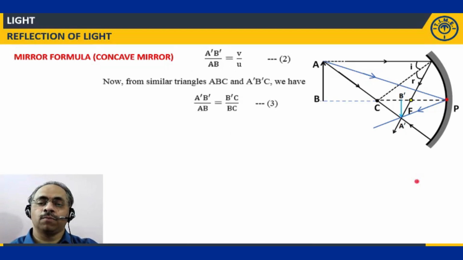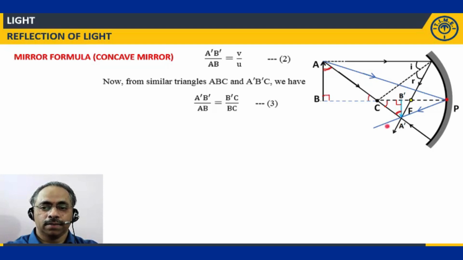Now we'll take one more pair of triangles which are similar. That is ABC and A dash B dash C. How are these two similar? Let me show you. This is 90 degrees, very clear. This is also 90 degrees. Now this angle is equal to this angle, as these two form vertically opposite angles. So obviously the third angle in this triangle will be equal to the third angle in this particular triangle. So the two triangles are similar.